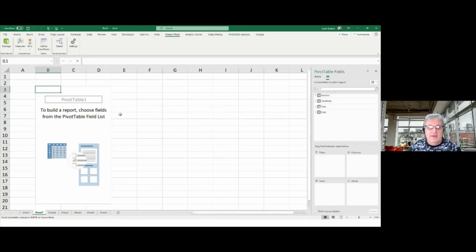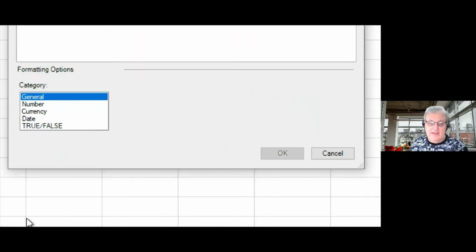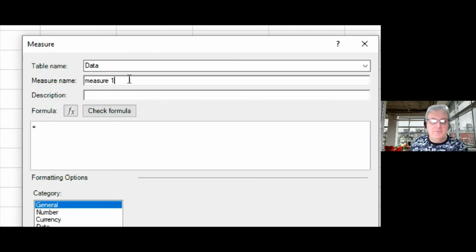Now, if I've got these in here with my quantity and price, how do I actually get my total sales? The SUMX function is a measure that you can put in there. I'm going to create a new measure, if I can make this bigger. I want to work out what my total sales are. It's going to be the quantity times the price for each row, and what the X functions do is they work on a record-by-record basis.